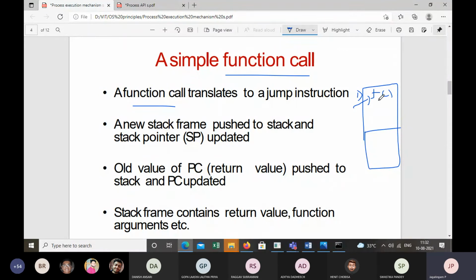I call this function, but the code of this function will be available somewhere else in this code segment. So in the memory image of the code, we have called some function, and the code for this function is defined somewhere else in the program, right?